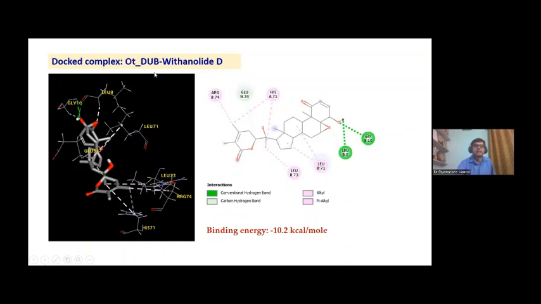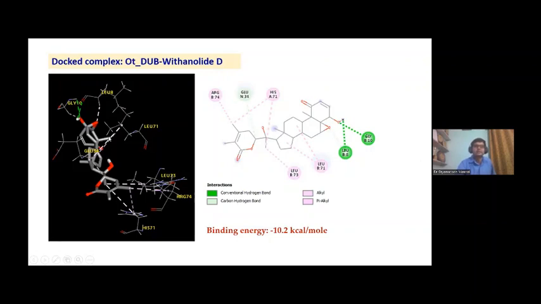And this is another small molecule, the phytocompound Withanolide, which can be extracted from Withania somnifera. And here 7 interacting amino acid residues are available that take part in the formation of different kinds of bonds with the ligand.